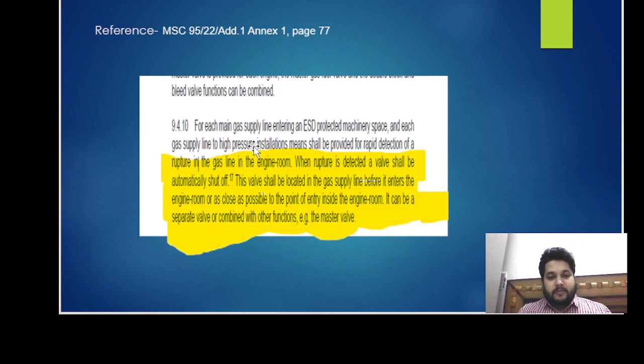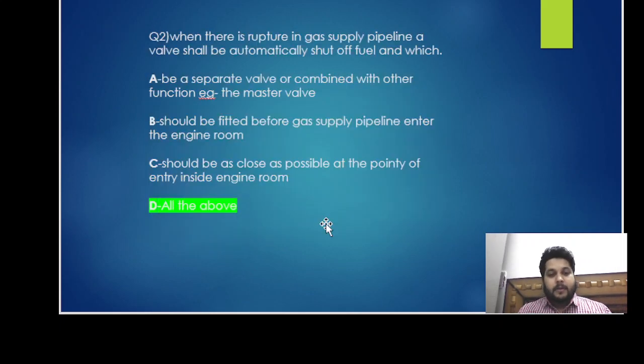According to IGF Code 9.4.10, when the rupture is detected, a valve shall be automatically shut off. This valve should be located in the gas supply line before it enters the engine room or as close as possible to the point of entry inside the engine room. It can be a separate valve or combined with other functions, for example the master valve. So it is satisfying all the A, B, C conditions. So the answer is all of the above.